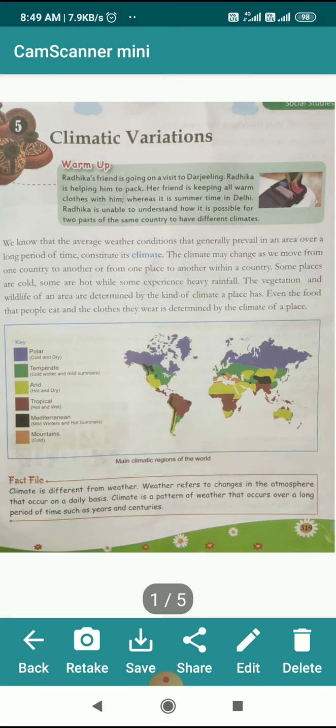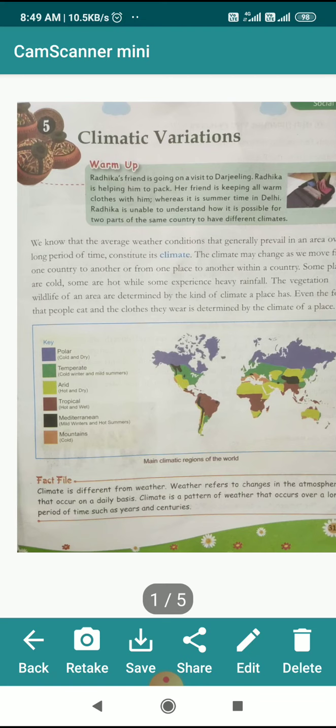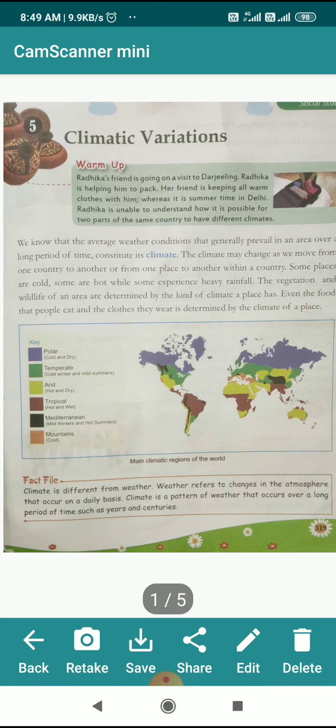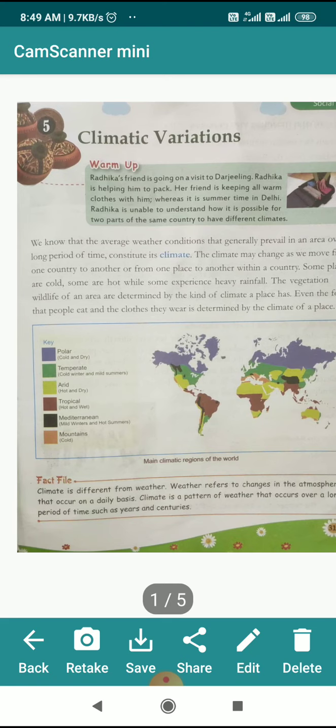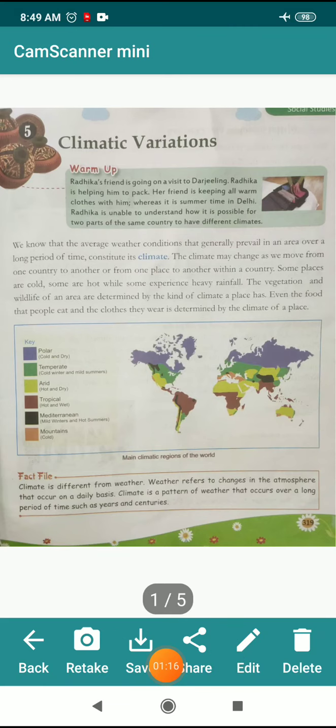Within a country, some places are cold, some are hot, while some experience heavy rainfall. The vegetation and wildlife of an area are determined by the kind of climate a place has. Even the food that people eat and the clothes that they wear is determined by the climate of a place.